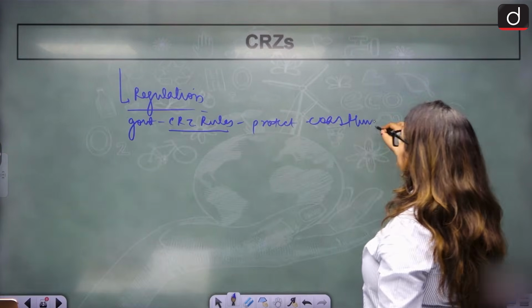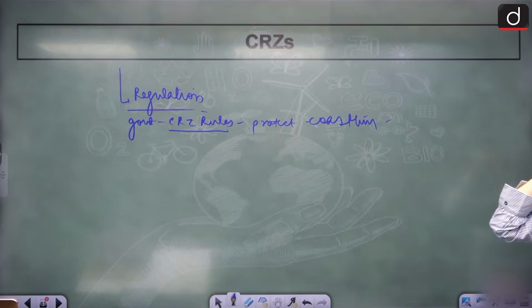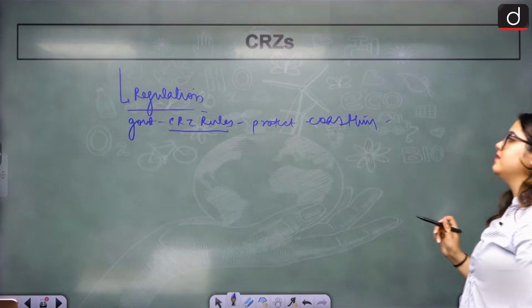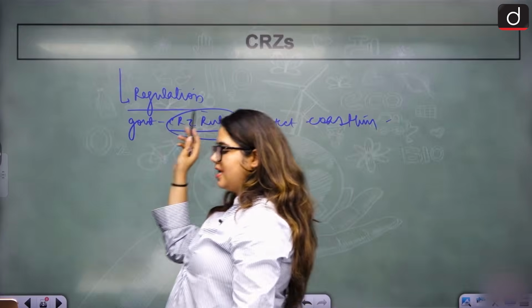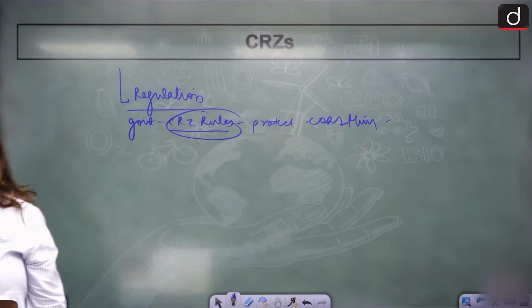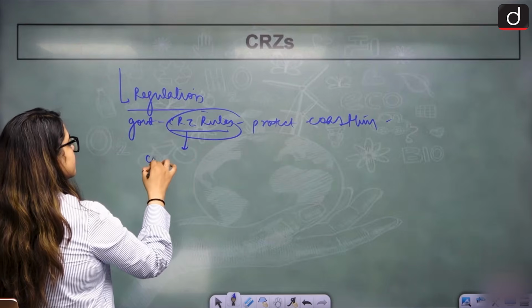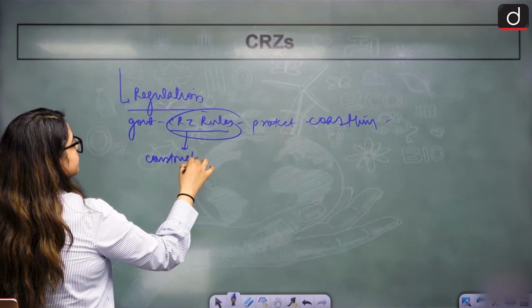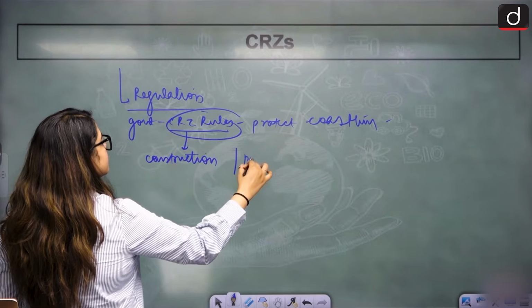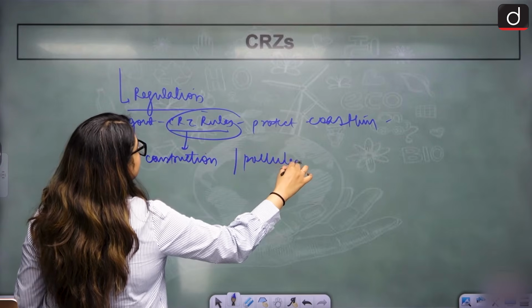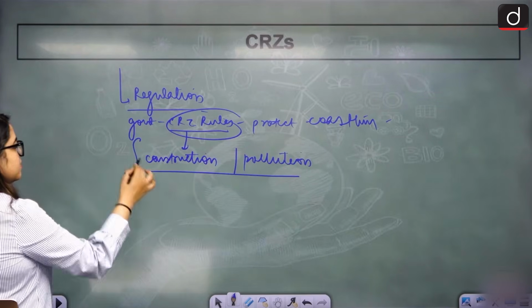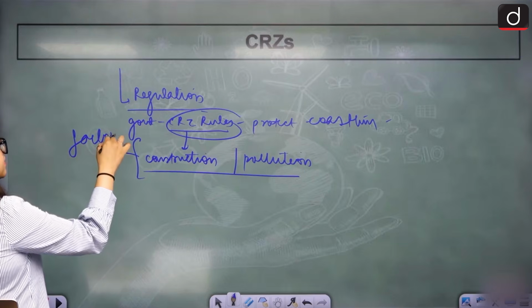Clear? Now for protecting this, the CRZ rules help us maintain the coastal zones according to their requirements, because they have a fragile shore ecosystem. So there should be no unregulated constructions, no pollution, right? You cannot go and set up a factory at the shore.